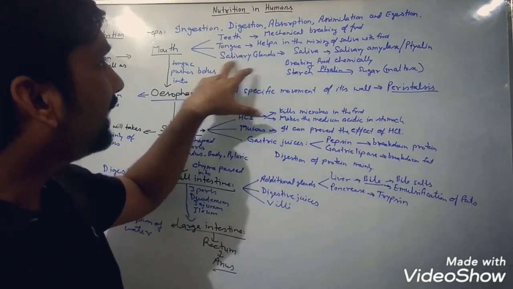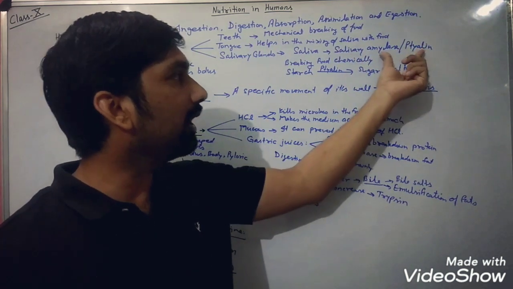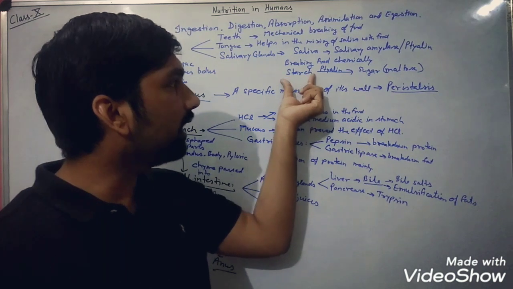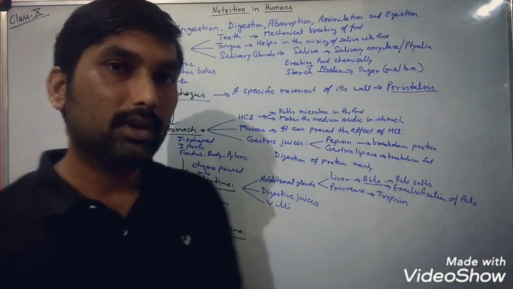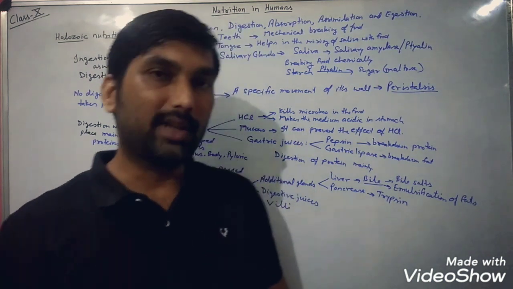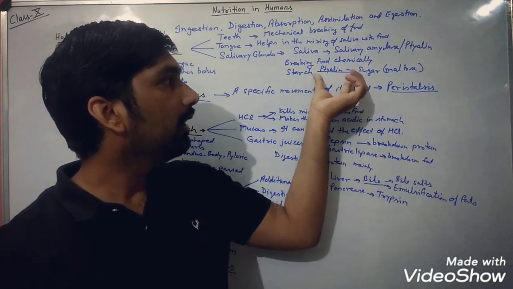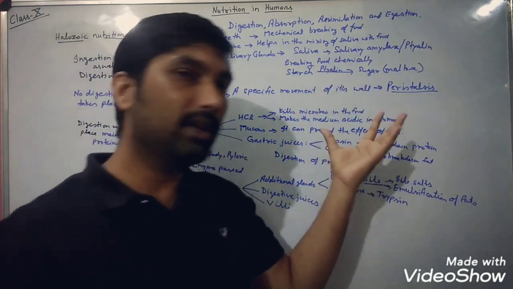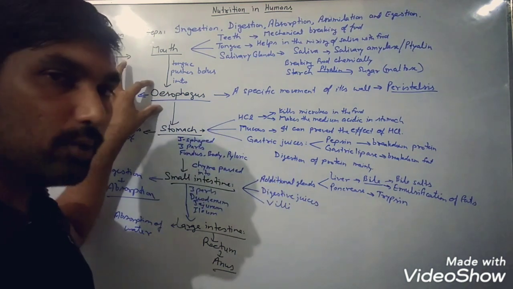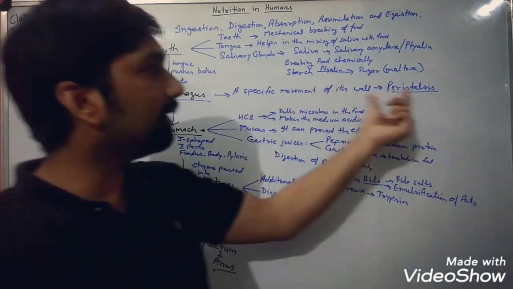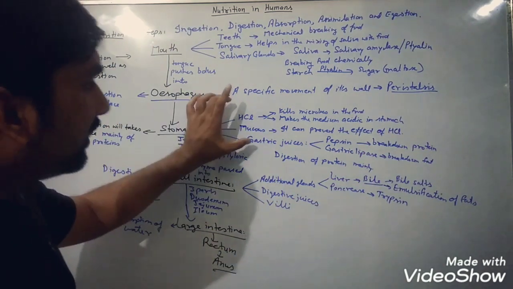Then when we talk about the salivary glands, again this question is very important: salivary amylase or ptyalin. Why? Because it converts starch into sugar. One experiment is given in your NCERT book to test the presence of starch and the action of ptyalin on the food material. That is also very important. When we talk about the esophagus, the question is asked about the peristalsis movement.